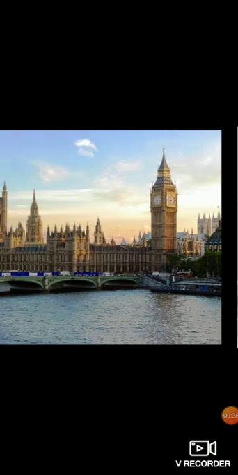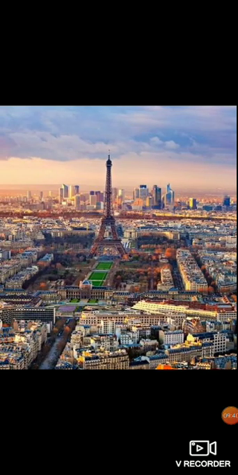Now, what are the oceans that are surrounding the European continent? So you have the Arctic Ocean, which is to the north of Europe, and to the west you have the Atlantic Ocean, and to the south of Europe you have the Mediterranean Sea. So these are the three seas that are surrounding the European continent, and that is why Europe is known as the peninsula of peninsulas. Now United Kingdom, Germany, Italy, France are some of the most advanced countries of this continent and of the world.